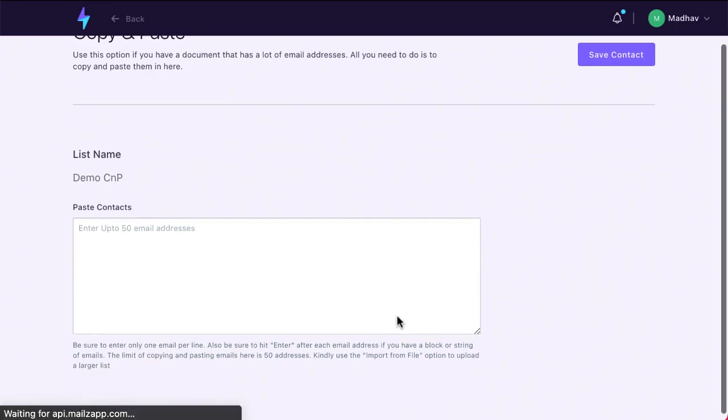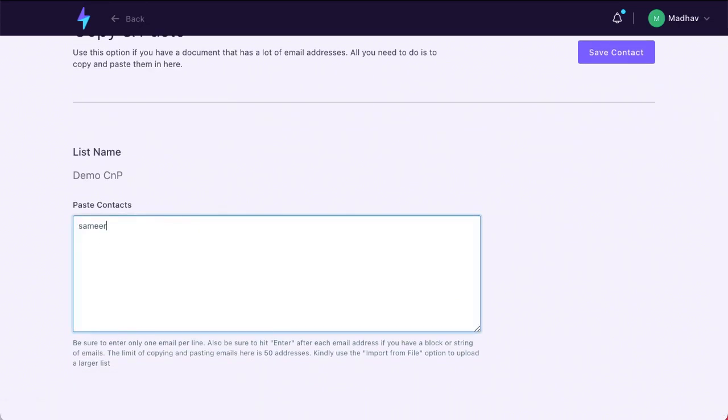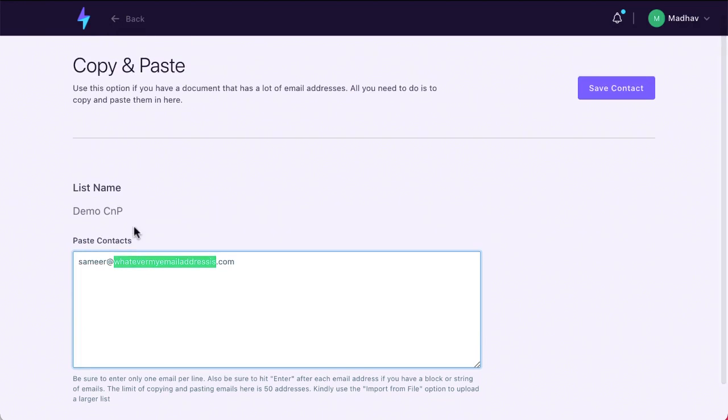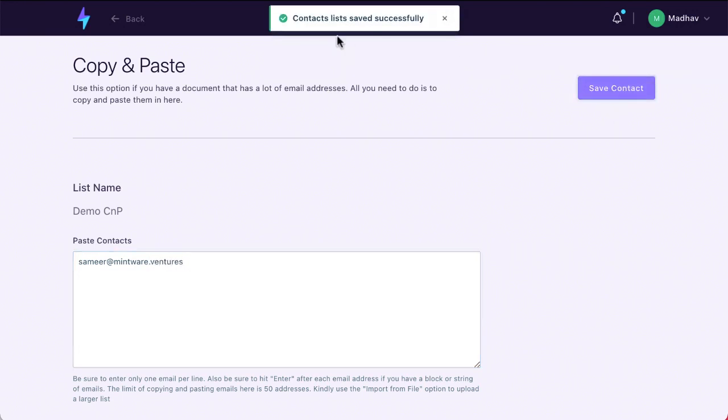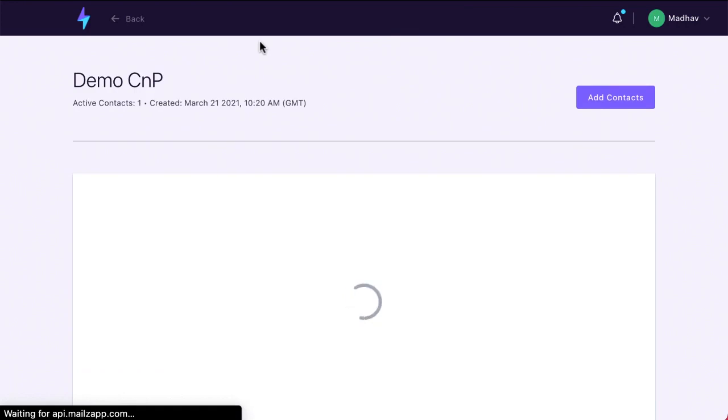Then you come here and you can copy, paste your email address. Now when you save the contact, your contact list will get saved successfully.